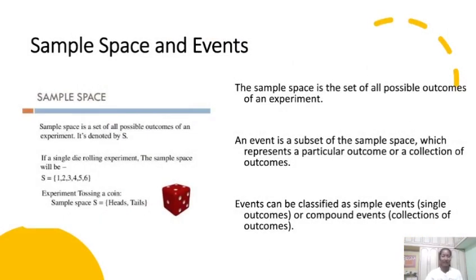Sample space and events. The sample space is the set of all possible outcomes of an experiment. An event is a subset of the sample space which represents a particular outcome or a collection of outcomes. Events can be classified as simple events or compound events. Here, simple events mean single outcomes and compound events mean collections of outcomes.